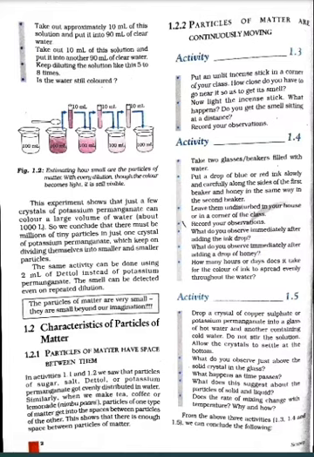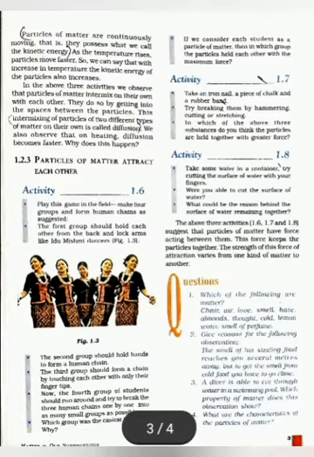Thus, when you open the bottle of perfume in one corner of a room, the particles of the perfume move in random motion in all directions of the room and mix with other gas particles in the air. Thus, it reaches our nose.